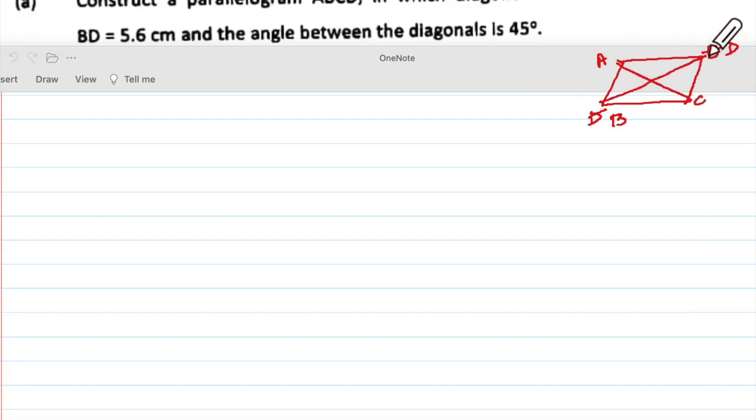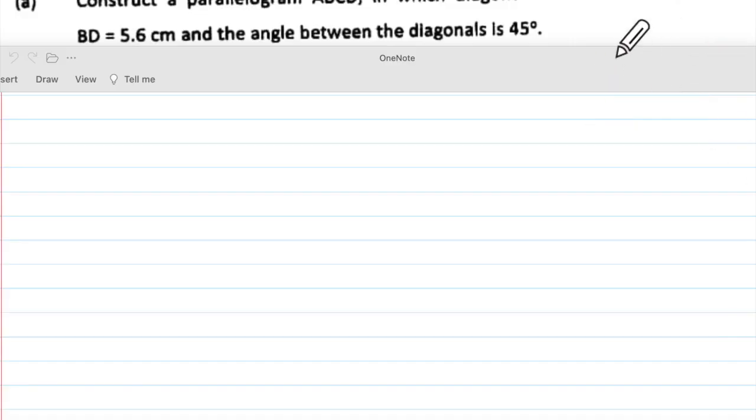Now it's correct. Still it is coming. Naming is bad. Okay, now AC is longer. Naming ceremony. AC is longer, BD is shorter. Now no problem, right? Yes.